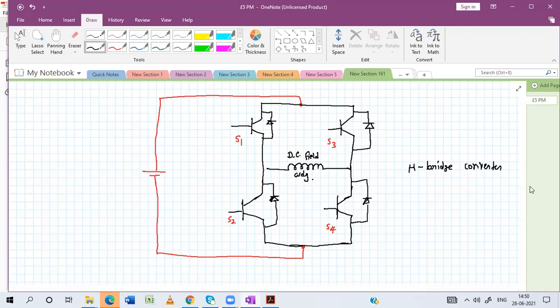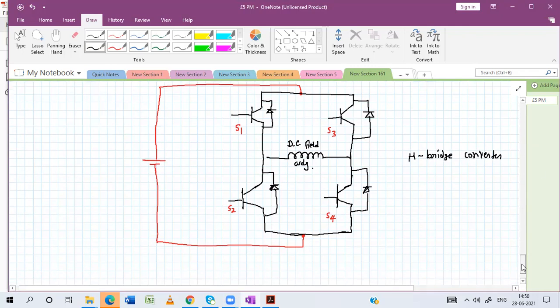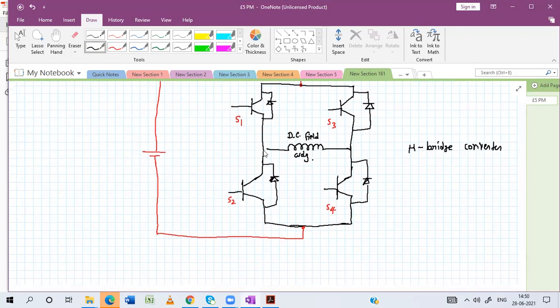Now can anybody tell me how we can control the magnitude of this DC field current? Say for example, the current is flowing this way.